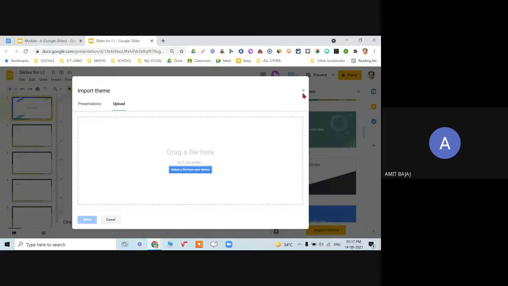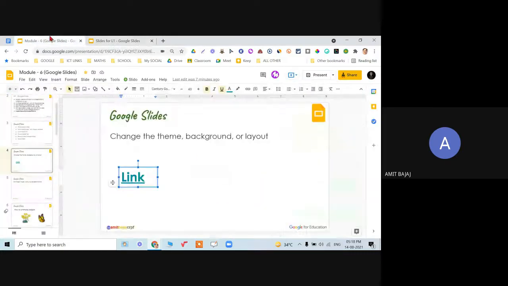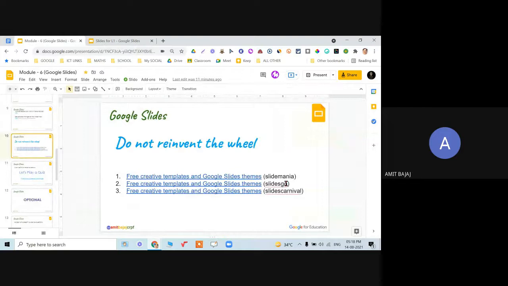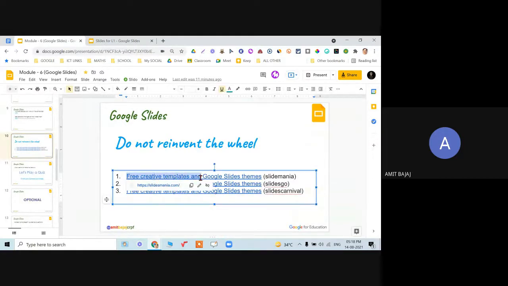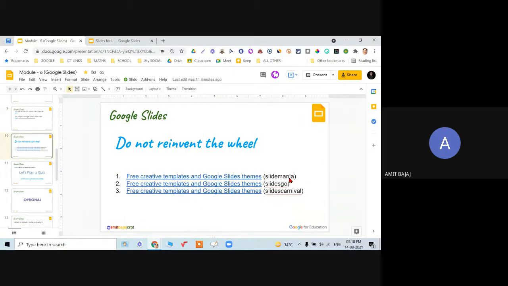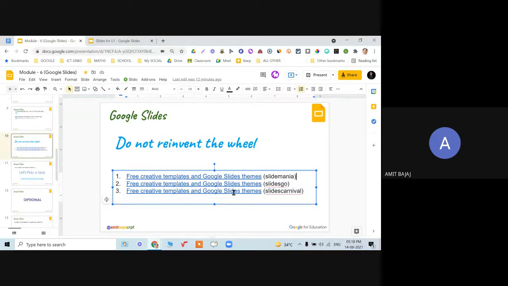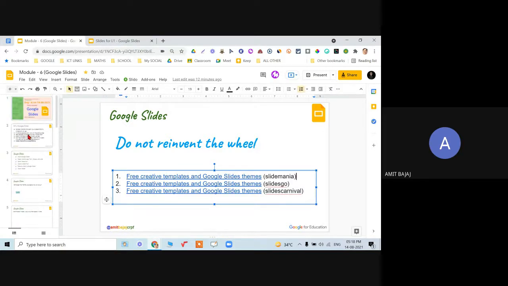How one can go for getting the themes, I am providing at the end of the session with a few links. Here are the links wherein you will get the free templates and themes. Slide Mania is one of the very famous websites, followed by Slides Go and Slides Carnival. There are hundreds of similar websites, but these are the top three based on teachers' experience around the globe and the quality and content which they are providing. I'll share the link with you so you can go through them. Not only themes, there are hundreds of templates available, and you'll be getting all that for free.